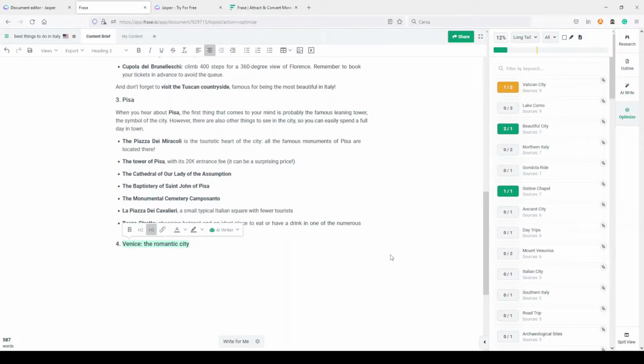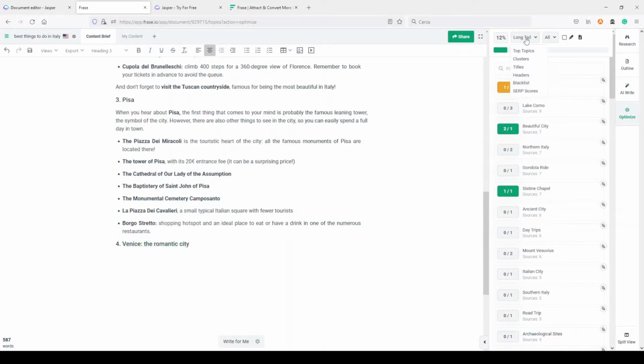What I can do, I can even do it here in Frase, but today I want to show you, I hope, how Jasper can help you. Maybe you already have Jasper and want to use Frase only for optimizing articles, because in this case you don't even need the SEO add-on of Frase, you just need the basic version. So let's say I want to write something about Venice and include some of these words using AI.